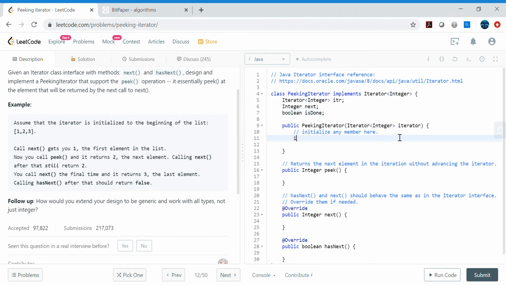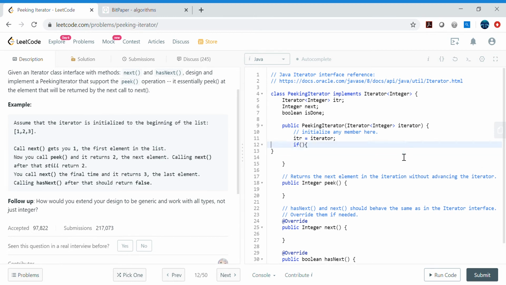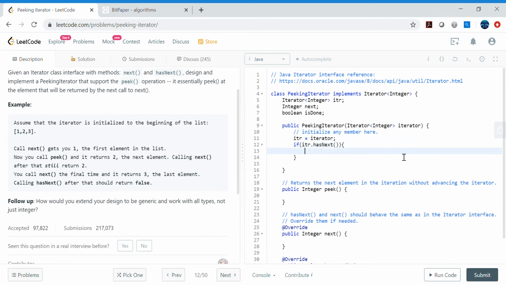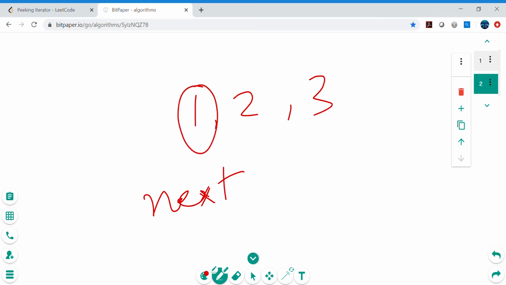Now let's start from the constructor itself. We will assign this class-level variable itr with the iterator parameter. And we will check itr.hasNext, meaning whether this iterator has any next value or not. Why are we checking this in the constructor? See this example: we have 1 2 3, and now we need to call the next method. Once we call the next method, we should have this value stored somewhere.